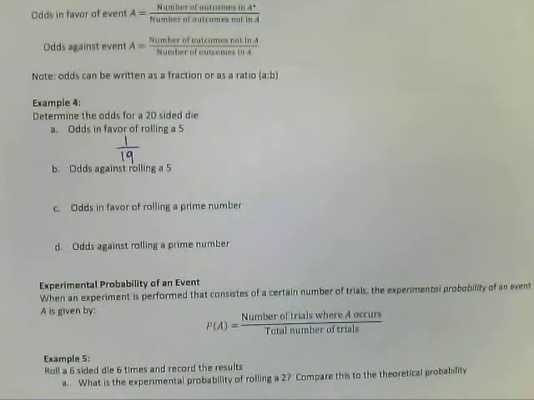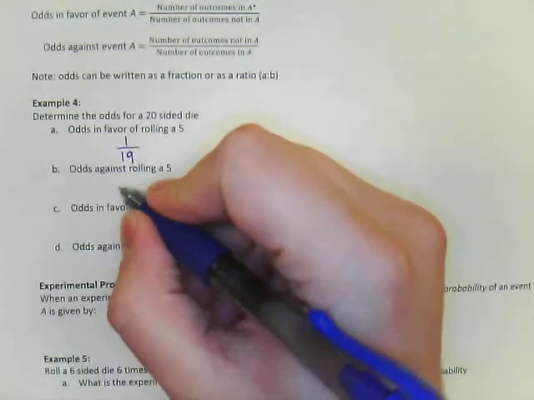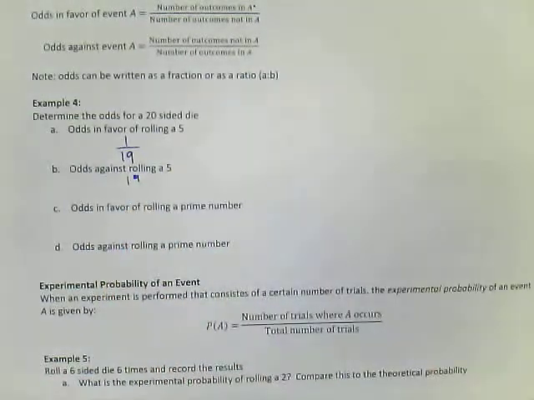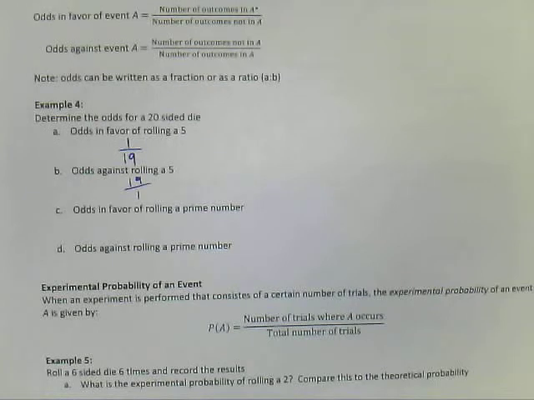Now for odds against, this is essentially the same thing, except we're going to be flipping it around. So it's just the reciprocal, actually, of the odds in favor. So we have 19 ways to not get a 5, and 1 way to get a 5, so the odds against rolling a 5 are 19 to 1.